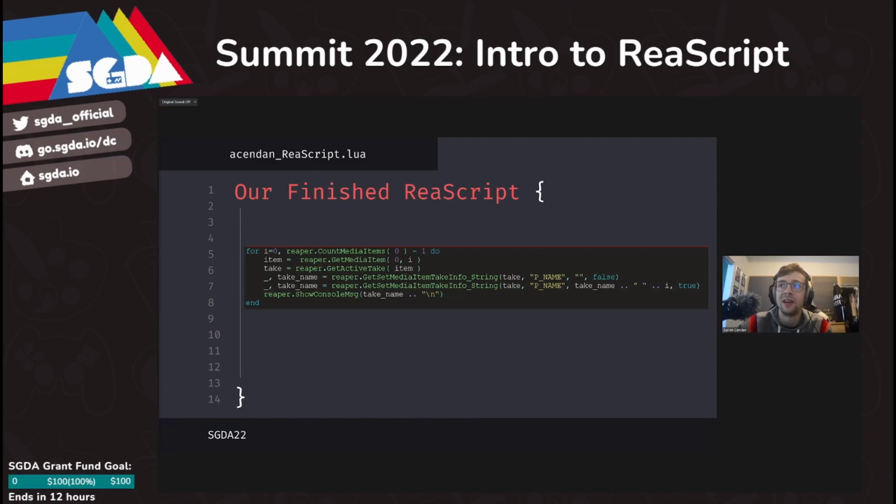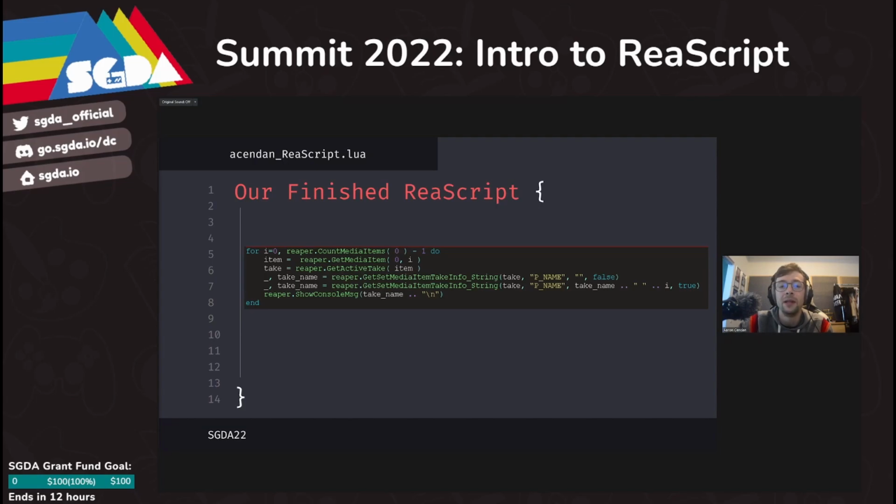So this is what our final Reaper script looks like. You can see we start off with the for loop, we iterate through all the media items in the project, we grab them using the item index, we get the active take of that item, we use getSetMediaItem to get the name, we use false as the last parameter so that it's just a getter, it doesn't actually set the item, and then we use it again by appending the item index to set the item name again. And then we use the show console message just to print it.